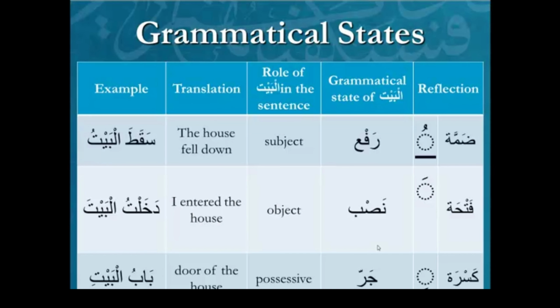So both of those, subject and object, presuppose that there's a verb, and we already told you last week that there's many sentences that don't even have verbs. So what are you going to have? You're not going to have subject and object. You're going to have something other than these two. You're going to have mubtada and khabar. Mubtada is other than subject, object, possessive. Khabar is other than subject, object, possessive. So we're already at 5 possible usages for the ism. So the number is much larger than 3. So this is the topic of the presentation.